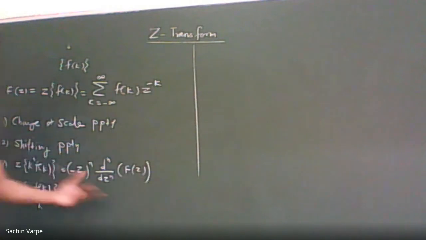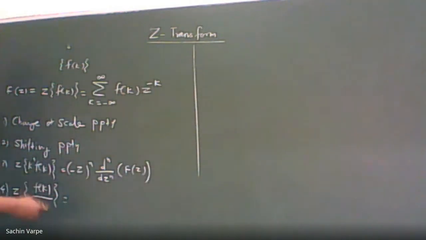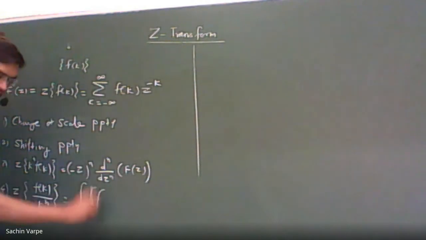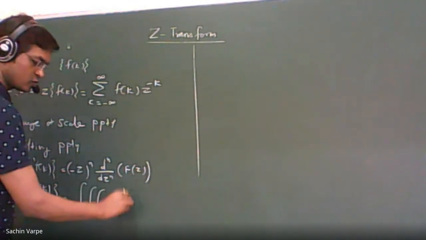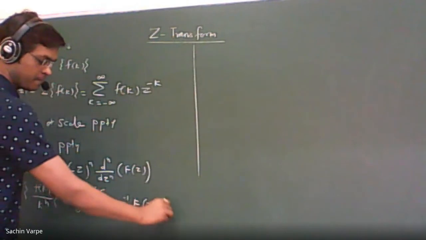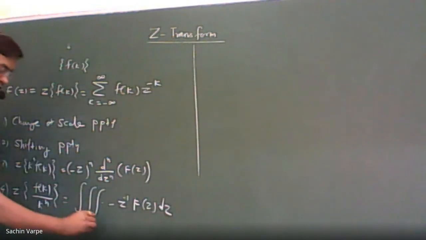And if it is division by power of k, then that many times we are integrating on the right hand side, that is, integrating z raised to minus 1 F of z, with integration from z to infinity, if you remember. Is it so?